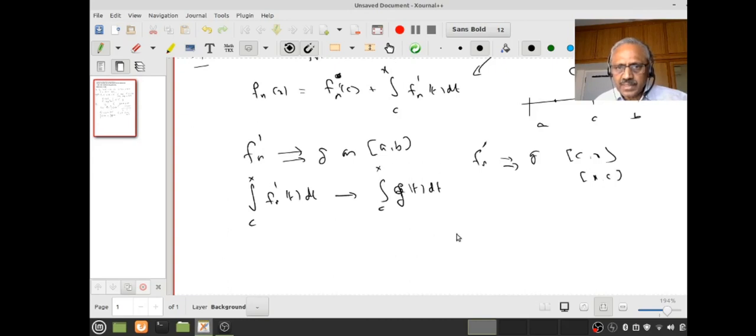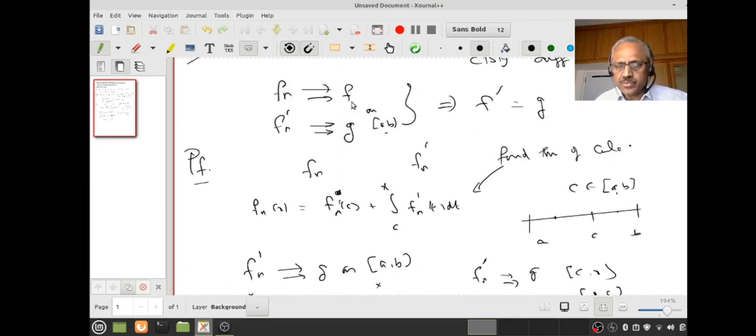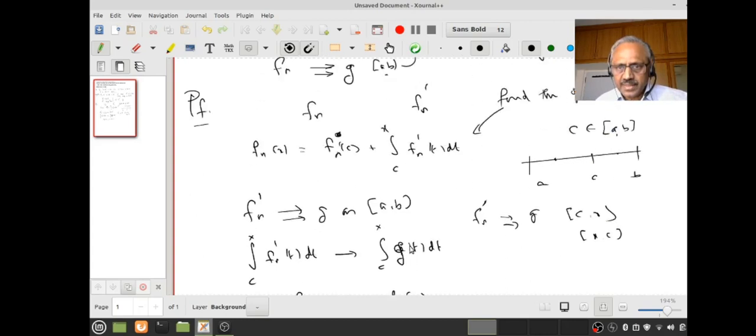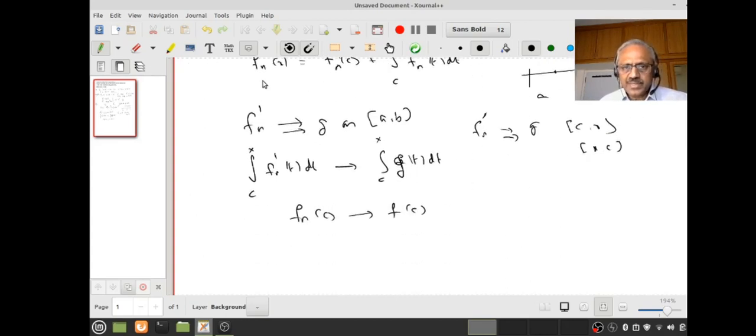Now where does Fn(c) converge to? It converges to f(c). Why? Because Fn converges to f uniformly, therefore it also converges pointwise. Therefore at the point c, Fn(c) converges to f(c). Now where does Fn(x) converge to? Again, for the same reason, uniform convergence implies pointwise convergence.